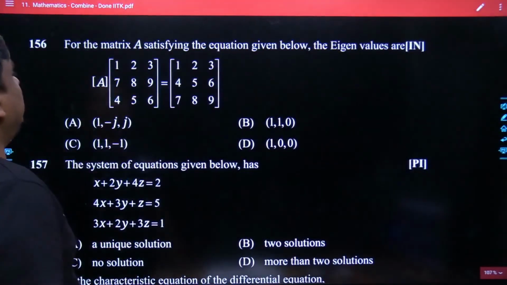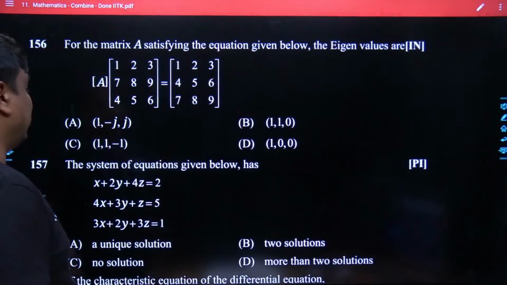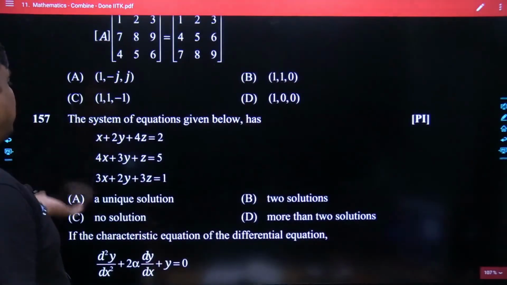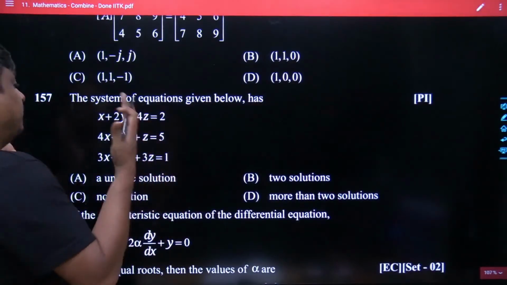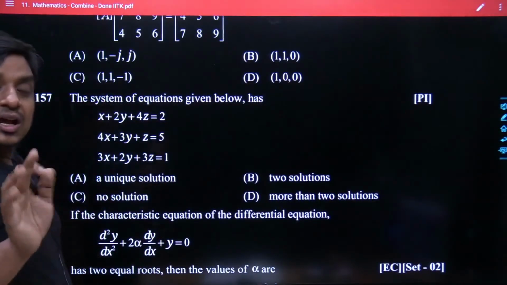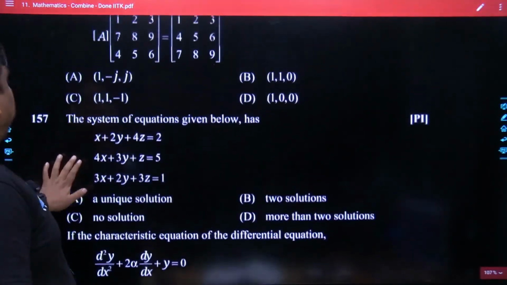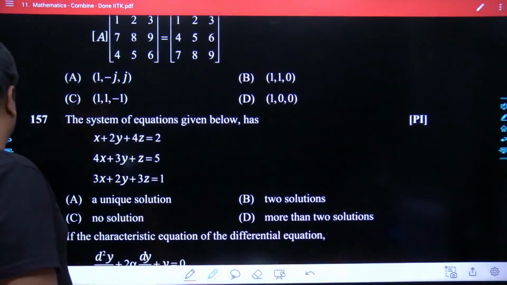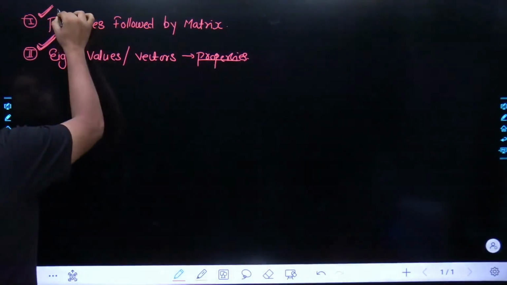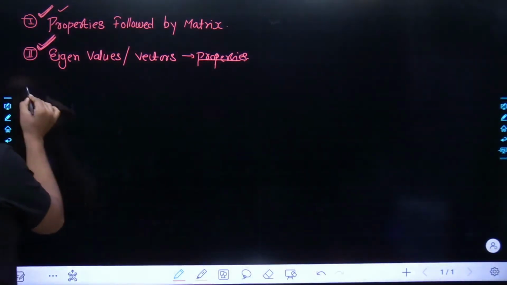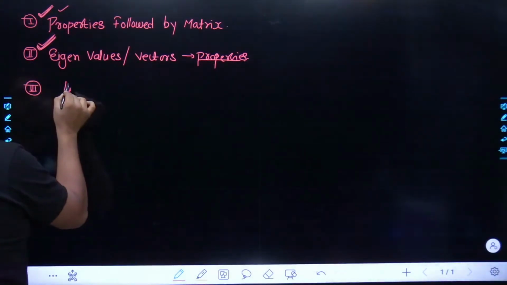Now, for the equation that A satisfies, what are the eigenvalues? They have been focusing on eigenvalues as well as eigenvectors. Now they have been talking about the different kinds of solutions we would have for this given linear non-homogeneous form of the equation. More or less in matrices, they have been focused on the properties most of the time, eigenvalues and eigenvectors, and on the linear form of the equation.